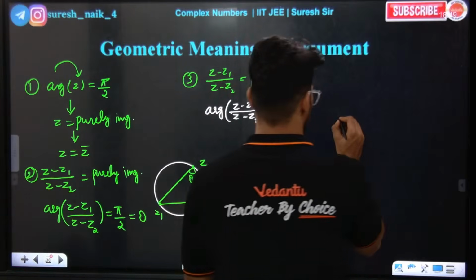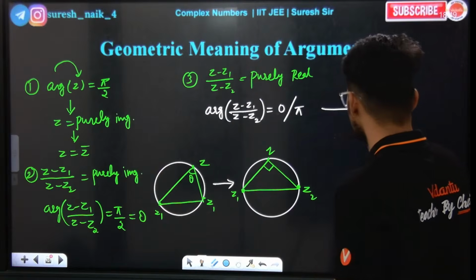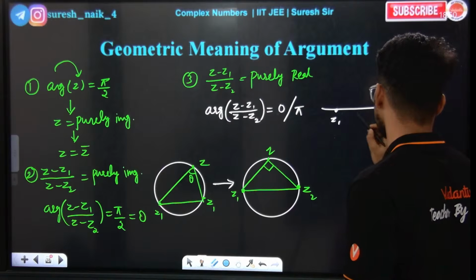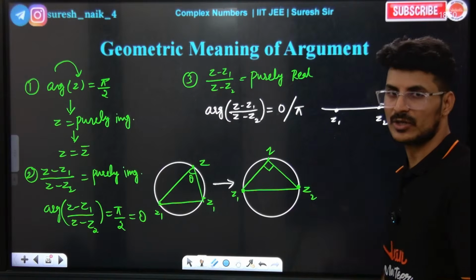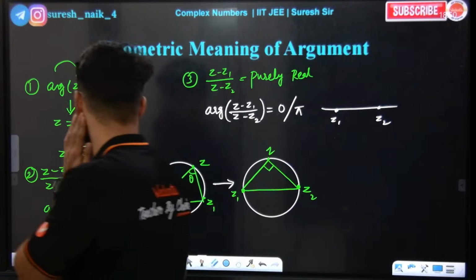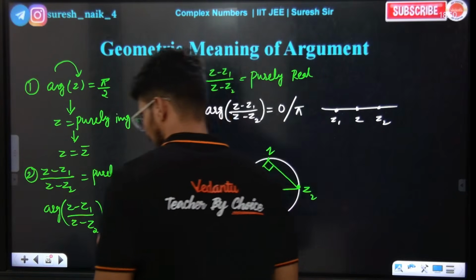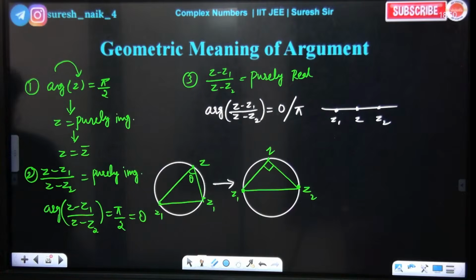Z will be somewhere here, z1 will be somewhere here, z2 will be somewhere here. Z is moving on a line. So definitely the argument of z minus z1 by z minus z2 will be 0 or 180 degrees.